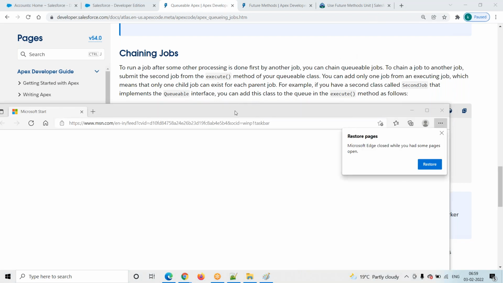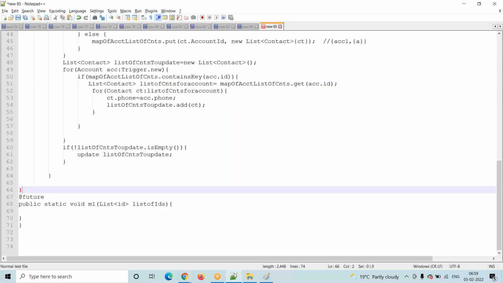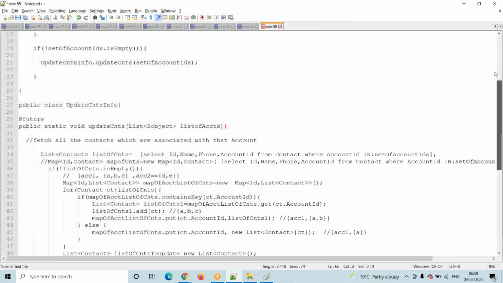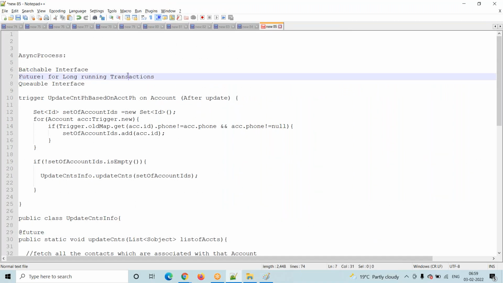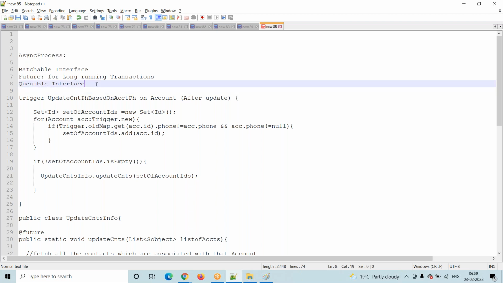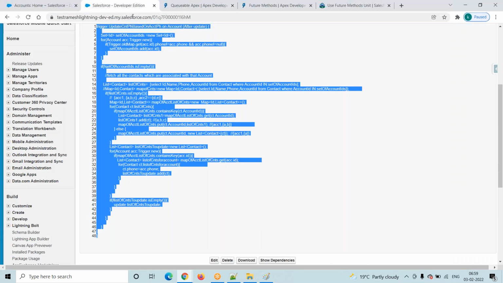Okay. Now the last one in asynchronous processing. In the interview, we have to learn all these three things. In the interview, definitely they will ask about the Batchable interface, why we have to go with future methods, and the Queuable interface. Definitely they will ask. Okay. Then the next one is Schedulable Apex. Go to here.